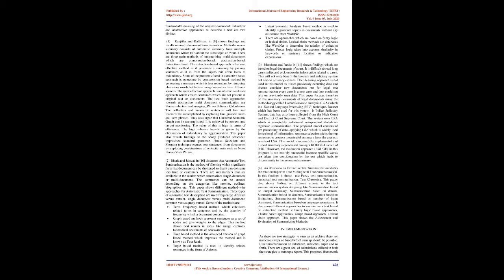Multi-document summary consists of automatic summary from multiple documents which tells about the same topic or event. There are 3 main methods of summarizing multi-documents which are compression-based, abstraction-based, extraction-based. The extraction-based approach is the least effective method as it generates a summary by picking sentences as it is from the inputs but often leads to redundancy.